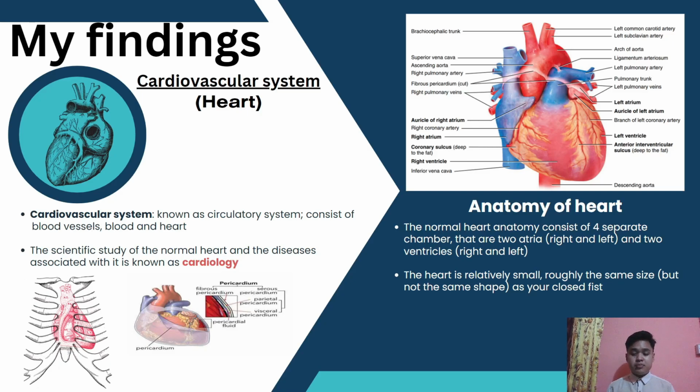The most important thing is that it also has the pericardium. It is not like ordinary tissue; it is a fibrous sac that functions to protect and enclose the heart and prevent overfilling of the blood. The pericardium has a visceral inner layer and a parietal outer layer. Between these two is a fluid that allows the heart to contract with minimal friction, so no injury happens when contraction occurs.